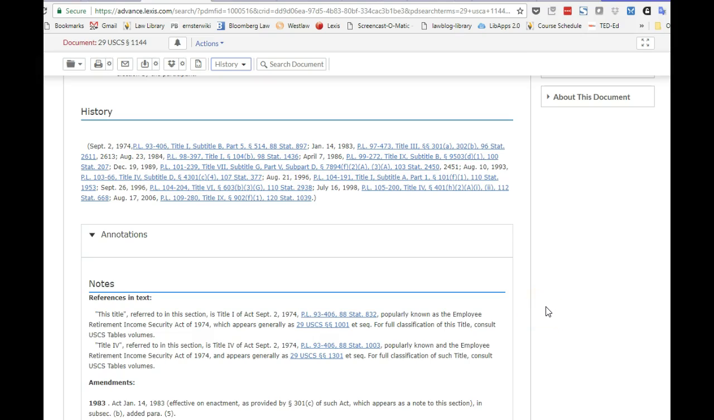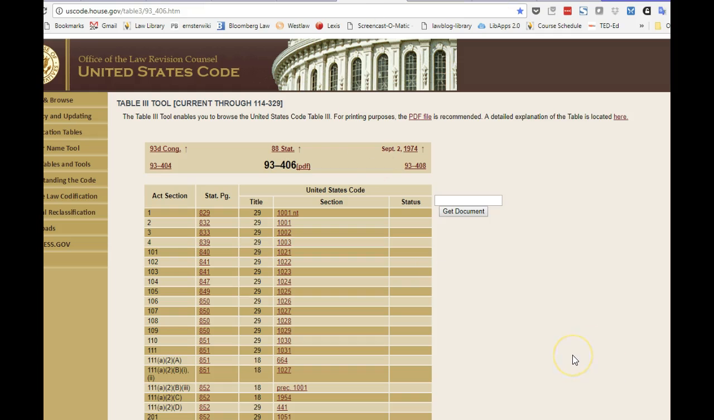To help us make sure we understand what codification means, let's take a look at another source called the Table 3 tool. Don't worry, I'll go into a lot more detail in class about how to find this and how to use it. But let's take a look and see what it tells us about our HERO 93-406 and how it gets codified. So sure enough, here's our HERO 93-406.